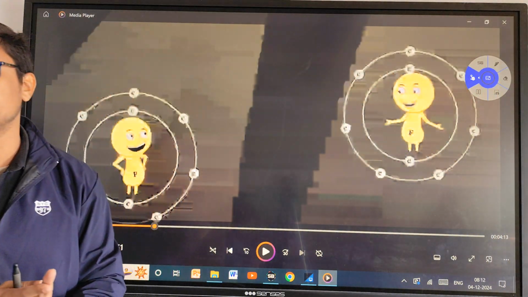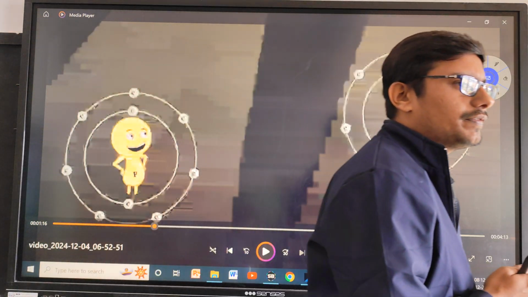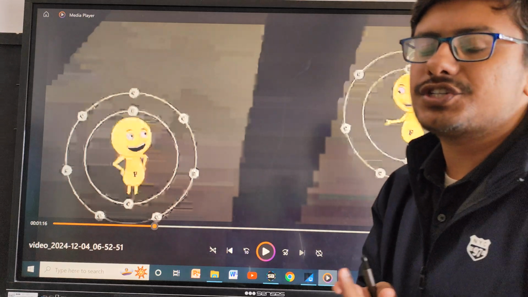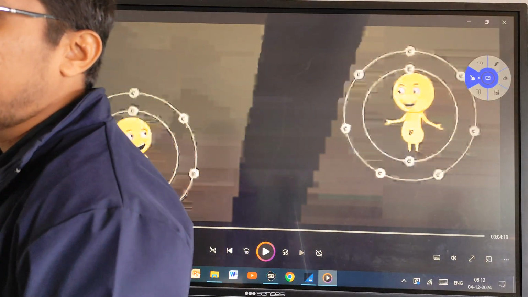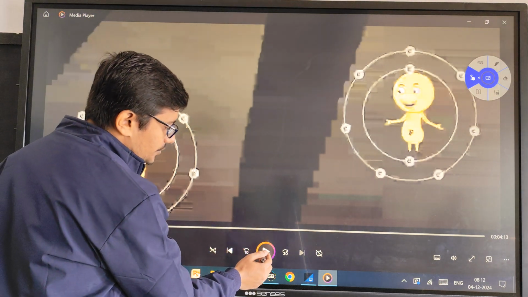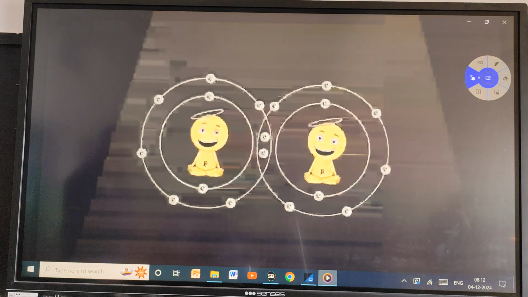How will we achieve a completely filled octet? If we are not having 8 electrons, what can we do? Either we can take from someone or we can share the electrons which we are having with us. So now we will see two elements which will share their electrons so that they can have a complete octet.